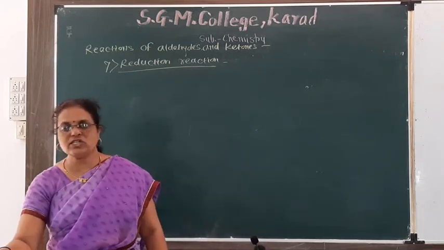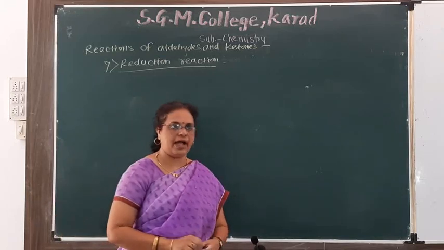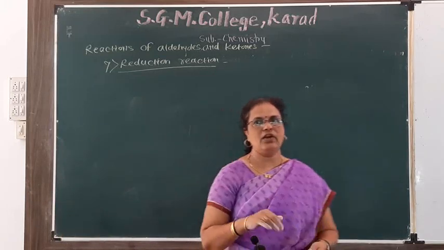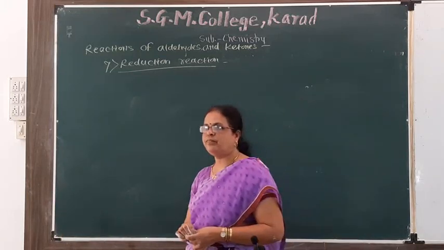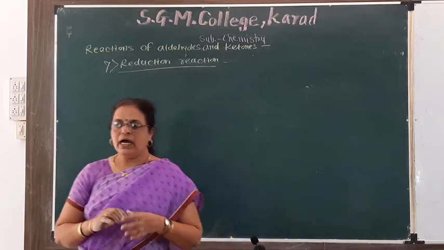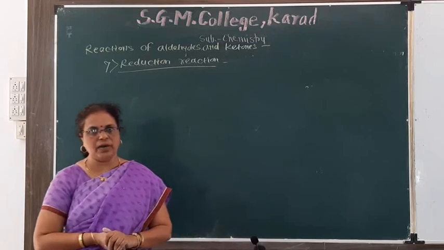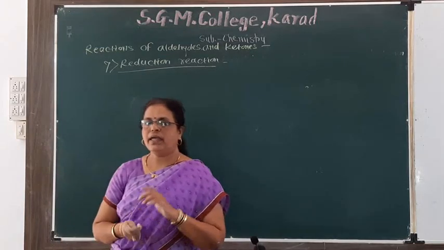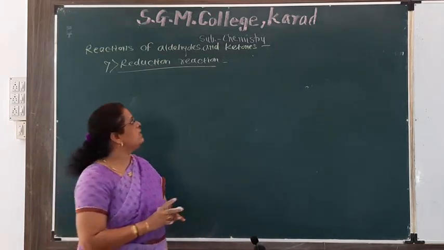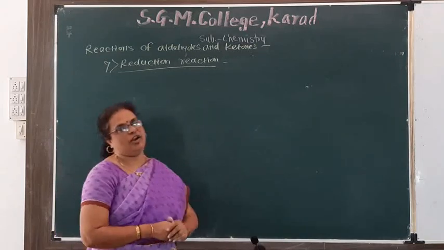We know that reduction means addition of hydrogen, removal of oxygen, decrease in oxidation number, or gain of electron. These are the definitions of reduction.